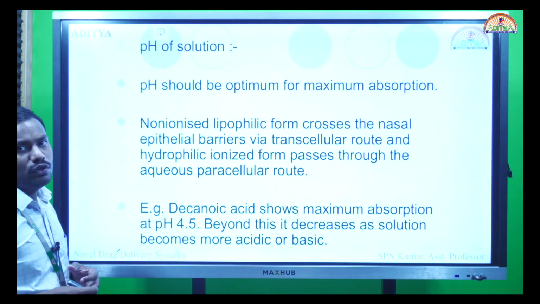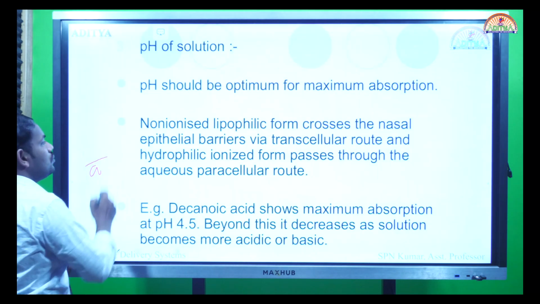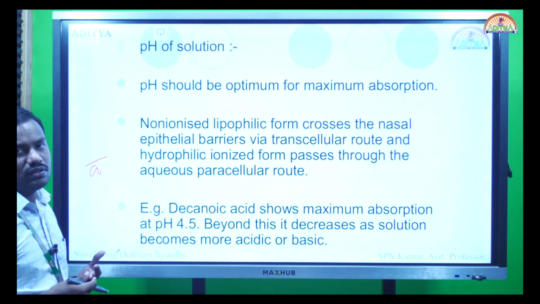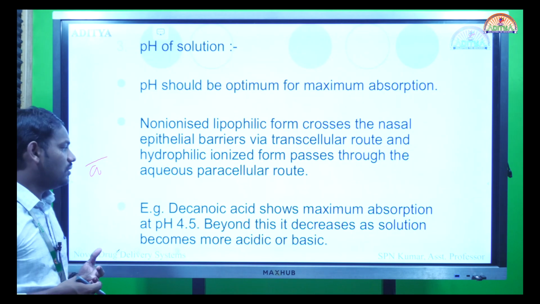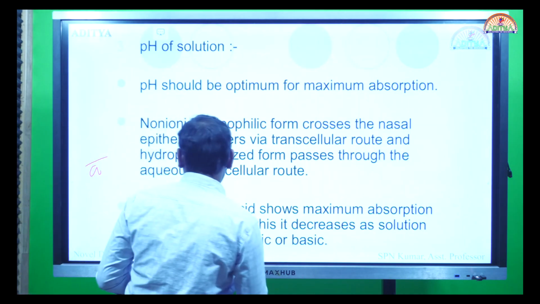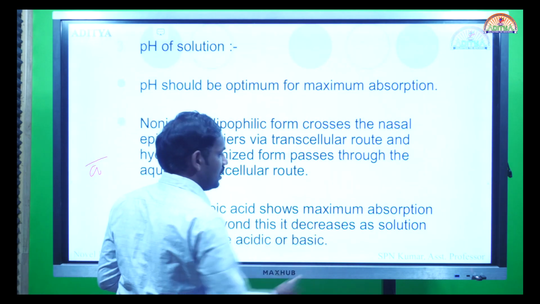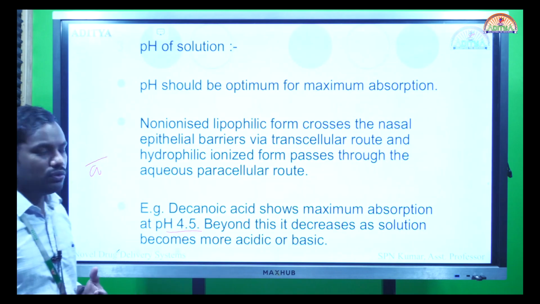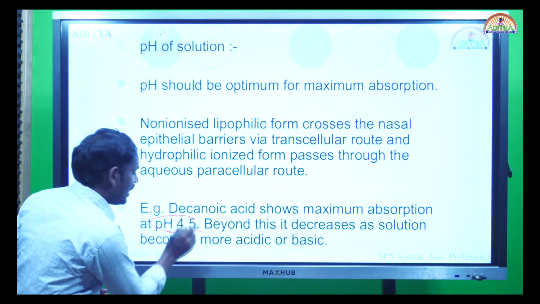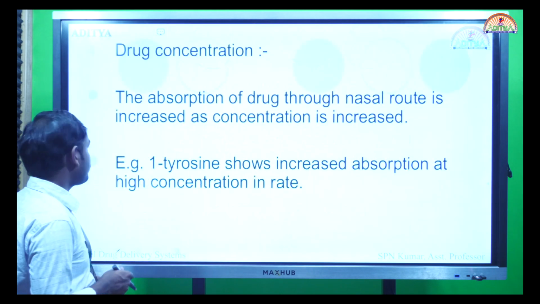pH of the solution. As I have said earlier, it is slightly towards the acidic side. Acidic side drugs are more absorbed when compared to the basic drugs. Here is one example: decanoic acid shows maximum absorption at pH 4.4. Beyond this, it causes decrease in the absorption. This is because on the acidic side it will be absorbed, on the basic side it can't be absorbed.